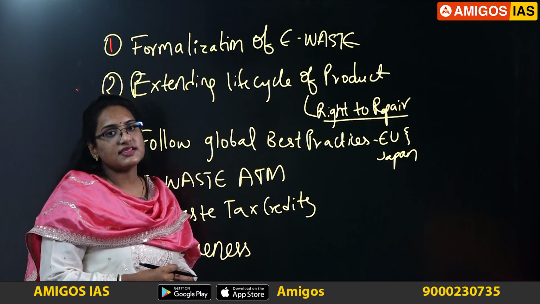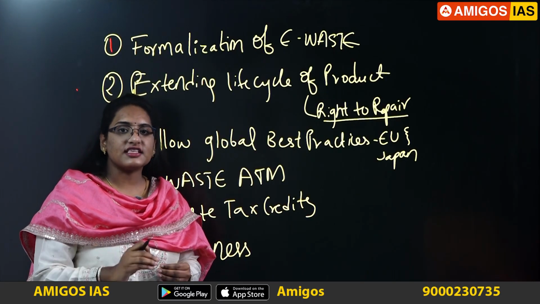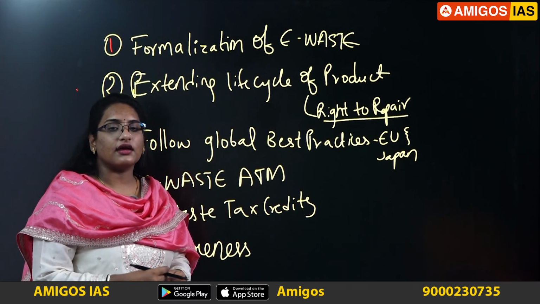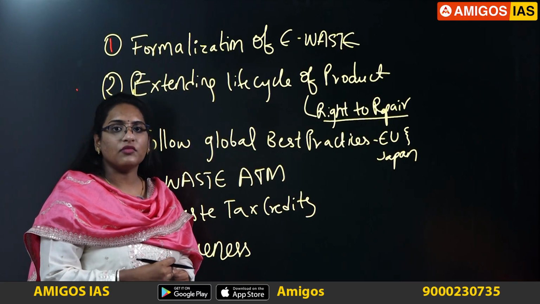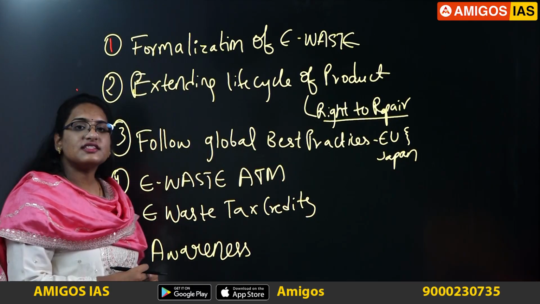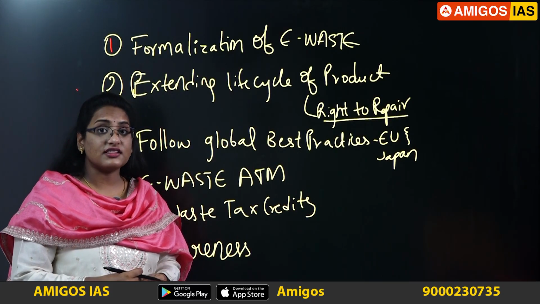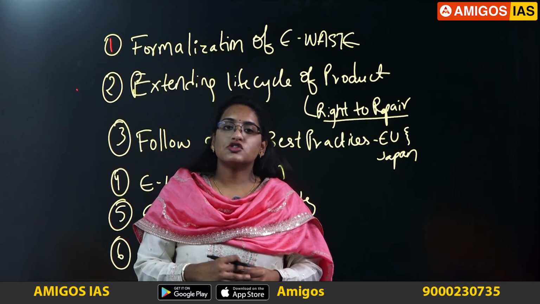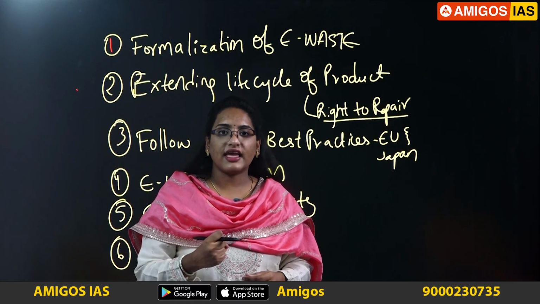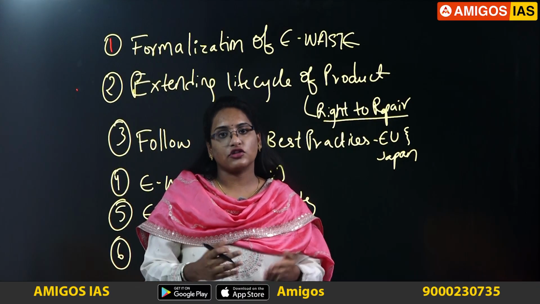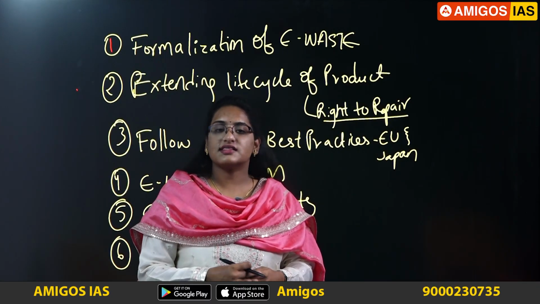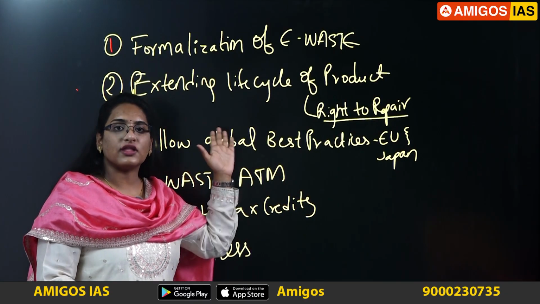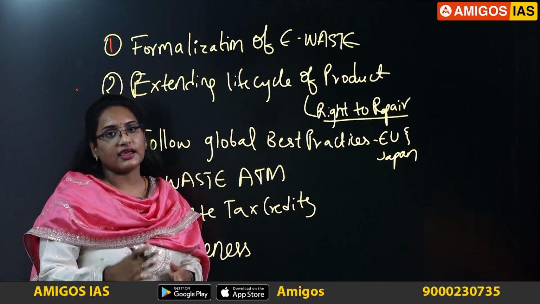The first step is formalization of e-waste. Largely, waste collection in India is in the informal sector, so just formalize it so that more benefits can be obtained. The second is extending the life cycle of the product. It means give customers the right to repair, so that every producer has the obligation to repair the product and give it back to the customer. Such a right to repair was introduced by the European Union. The same can be implemented in India also, so that the product's lifeline can be increased.